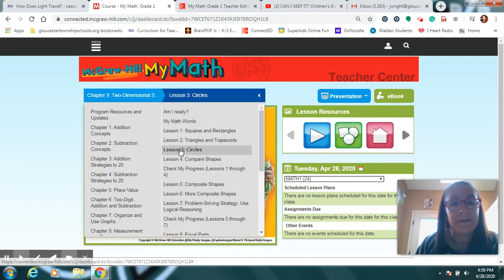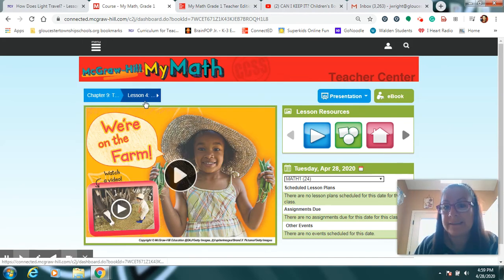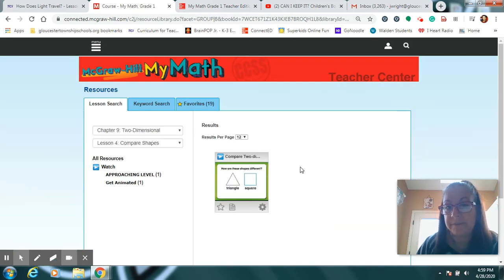I have no idea why it changed. We're going on to this lesson here. Lesson 4 is comparing shapes. We've been talking about the parts of shapes, right?